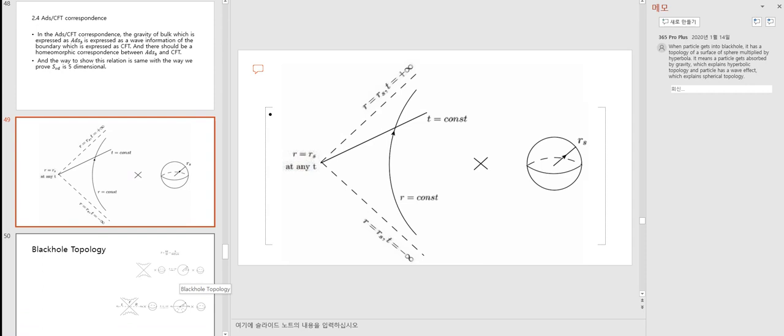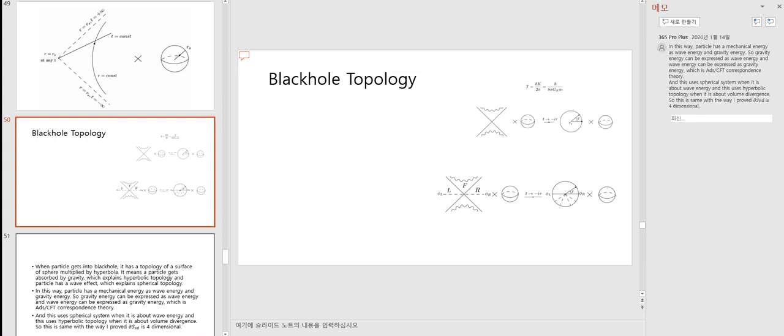When a particle gets into a black hole, it has a topology of the surface of a sphere multiplied by a hyperbola. It means the particle gets absorbed by gravity, which explains the hyperbolic topology, and the particle has a wave effect, which explains the spherical topology. In this way, the particle has mechanical energy as wave energy and gravity energy.